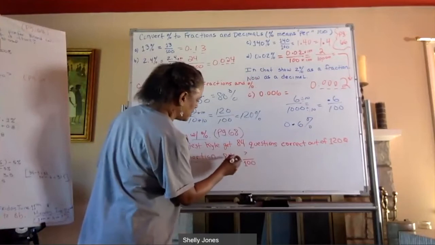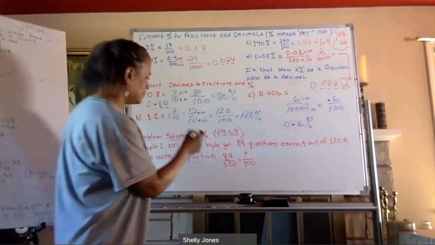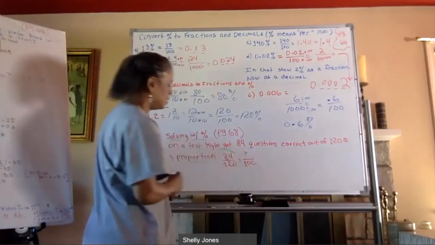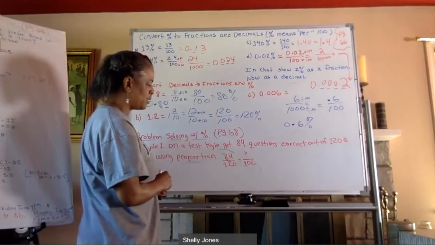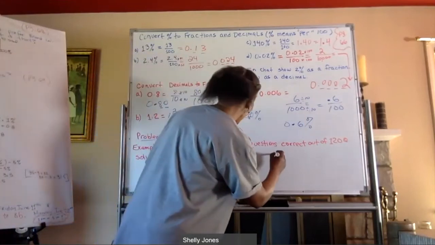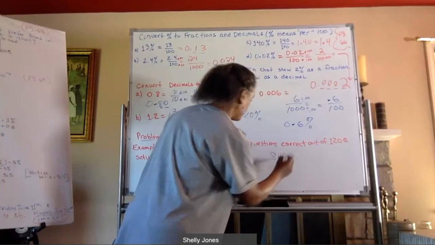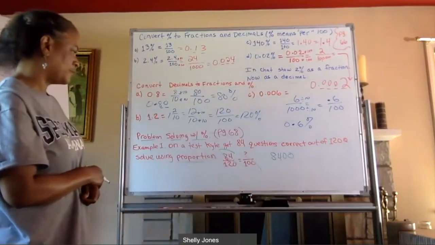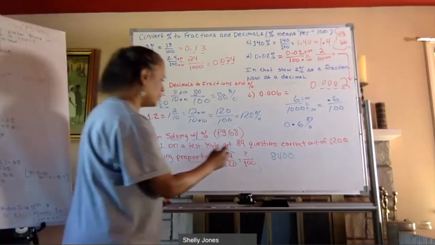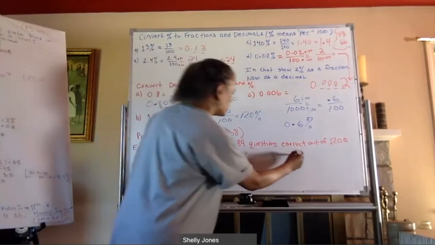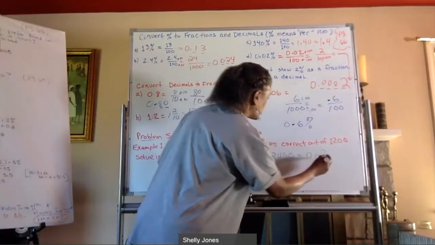So I could do my cross multiplication. 84 times 100 is 8,400. And then equals 120 question mark.